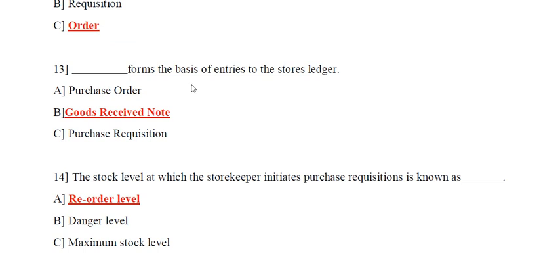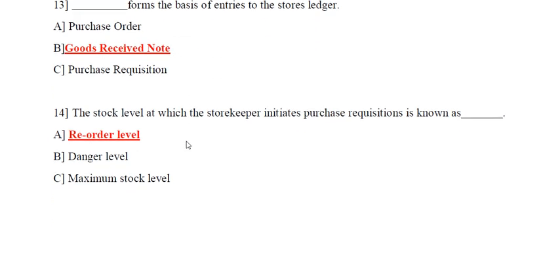Question number 13. Dash forms the basis of entry to the store ledger. Options are purchase order, goods received note, or purchase requisition. So the goods received note forms the basis of entries to the store ledger. Option B is the correct answer.